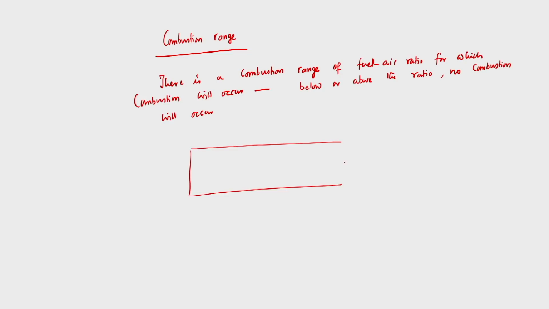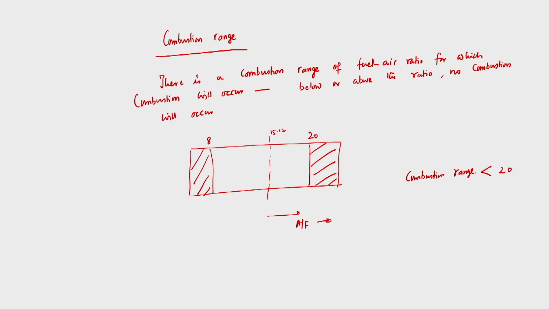So for this particular fuel, butane, for which we calculated the chemically correct air fuel ratio, it is experimentally observed that if we write the range of combustion, 15.12 is the stoichiometric or chemically correct air fuel ratio, but it will operate between 8 and 20. So the combustion range for this particular fuel is greater than 8 and less than 20.